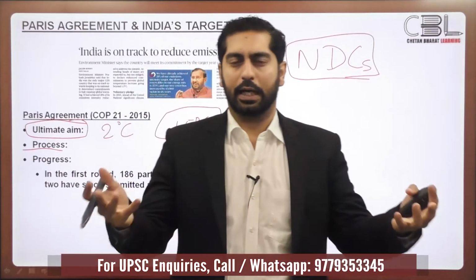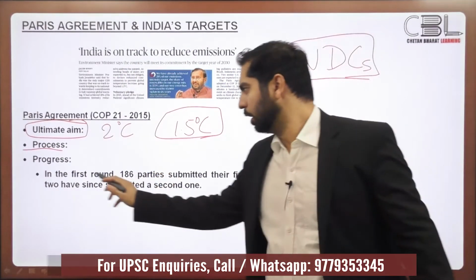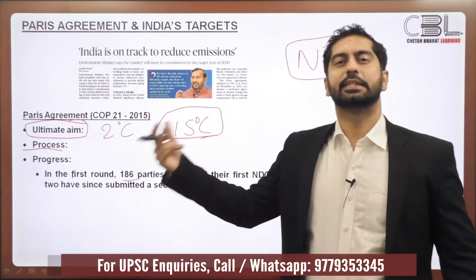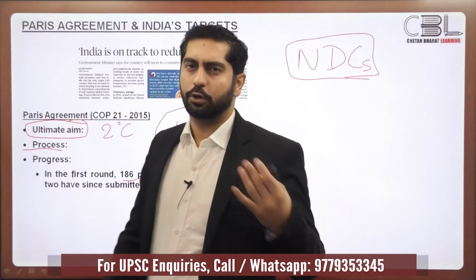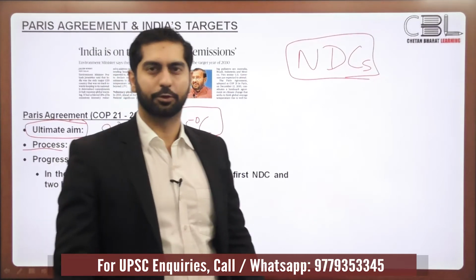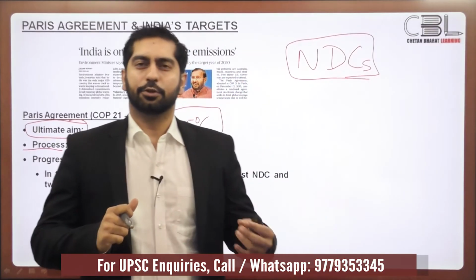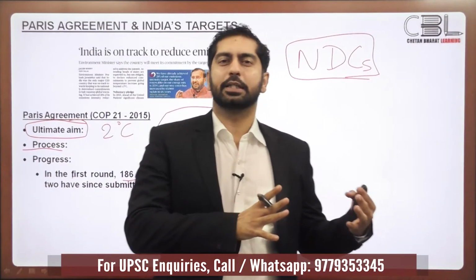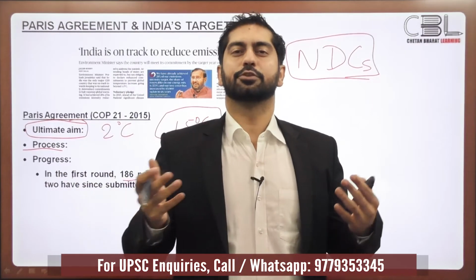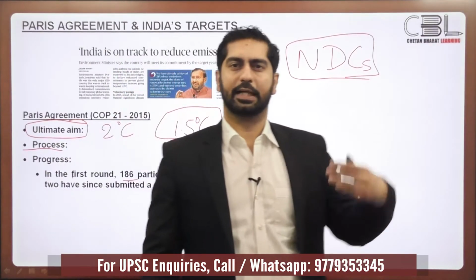As a consequence of that, different countries gave their nationally determined contributions. In the first round, 186 parties submitted their first NDCs, while 2 countries have even submitted their second round of NDCs. So almost all the participating countries had delivered their nationally determined contributions. But there was yet another drawback of the Paris Agreement: even though the countries party to the Paris Agreement were supposed to discuss the performance of the other countries, there was no provision of sanctions or penalties.